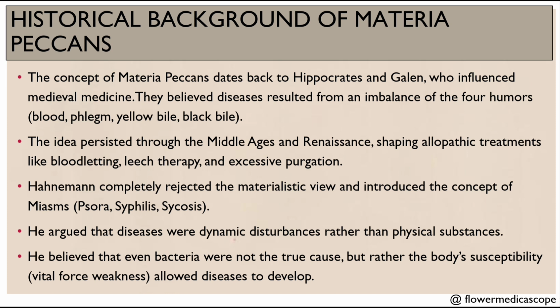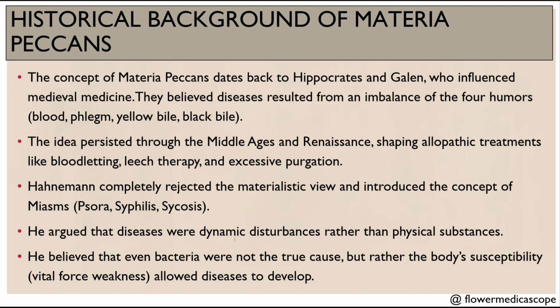So what did they think? They thought that if there is any imbalance in blood, phlegm, yellow bile or black bile, then the person is affected. Then they believe the person is diseased. And this idea persisted through the Middle Ages and Renaissance, shaping allopathic treatments like bloodletting, leech therapy, excessive purgation. So after having this wrong understanding, with this misunderstanding, they just gave new treatments like bloodletting, leech therapy, excessive purgation, which we know that is really bad.